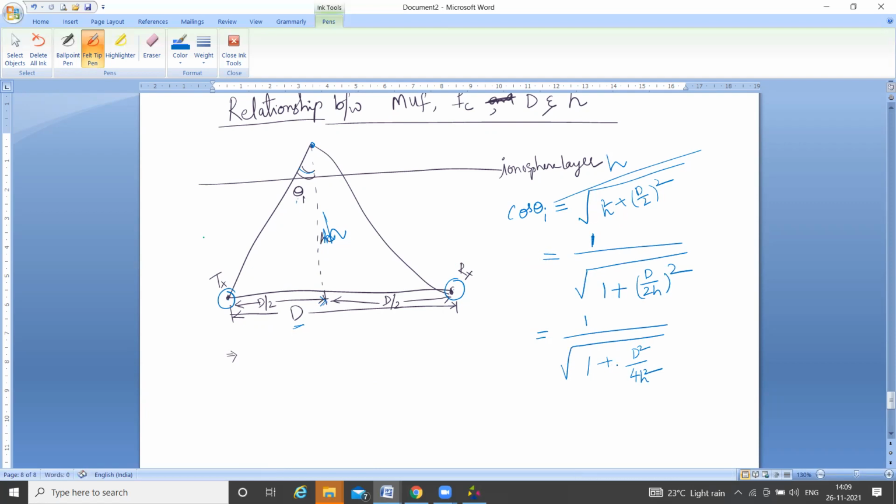We know that the maximum usable frequency is related to the critical frequency through secant theta i, and secant theta i is 1 by cos theta i. So secant theta i equals the square root of 1 plus d squared by 4h squared.